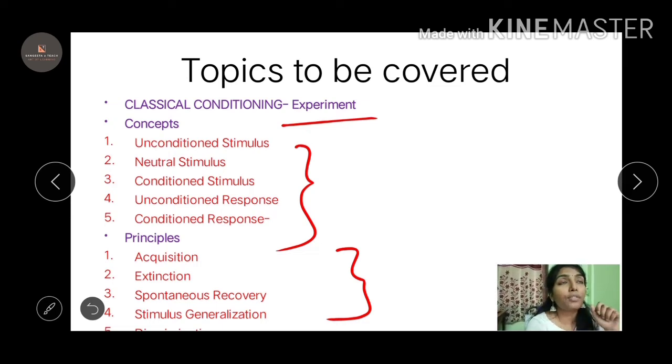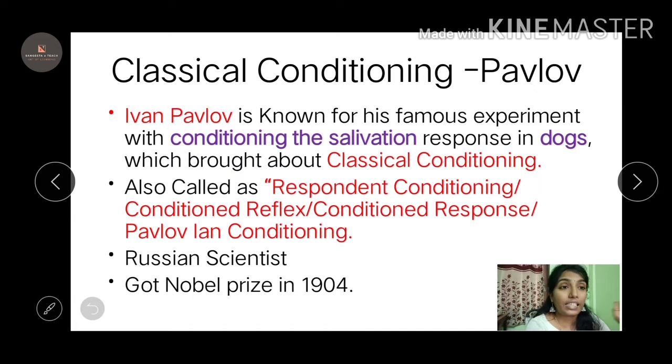For example, if you like ice cream and I'm showing you an ice cream, you get tempted if you really love it. So the stimulus here is the ice cream, and the feeling of temptation or happiness that you have is the response that you give. You're clear with it? The ice cream is creating the action, that is your response. So here the stimulus is the ice cream. What is the response? The happiness or the temptation that you have for the ice cream is called the response. Simple? Okay. Now let's get into the topic of today's classical conditioning.